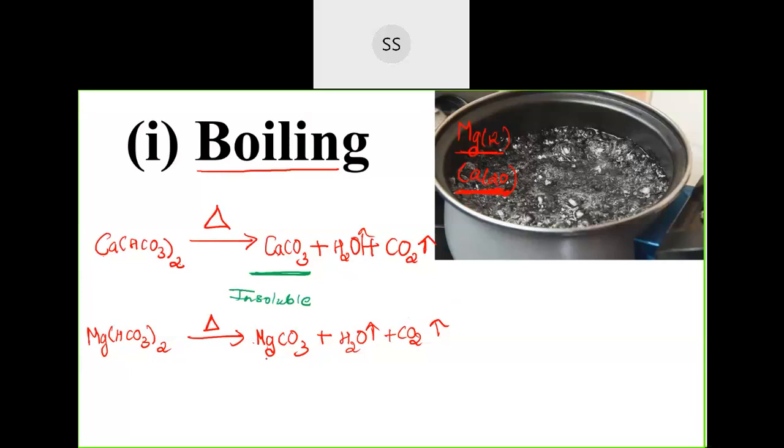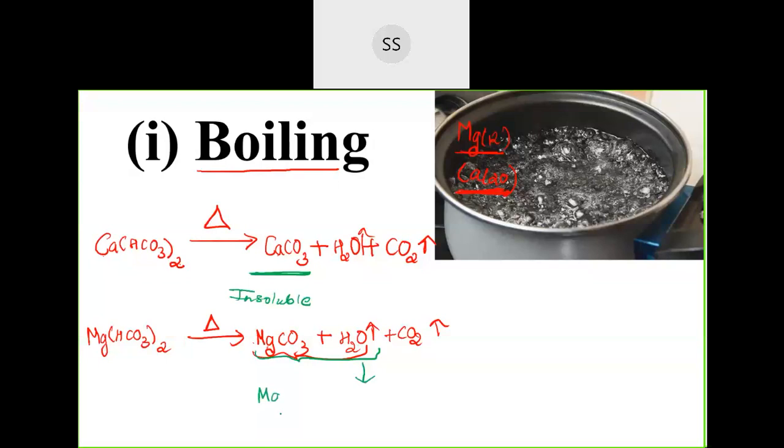So here, for magnesium, carbonate becomes a little larger as the anion. So they undergo hydrolysis further. This will break down further, and this magnesium carbonate will get hydrolyzed.